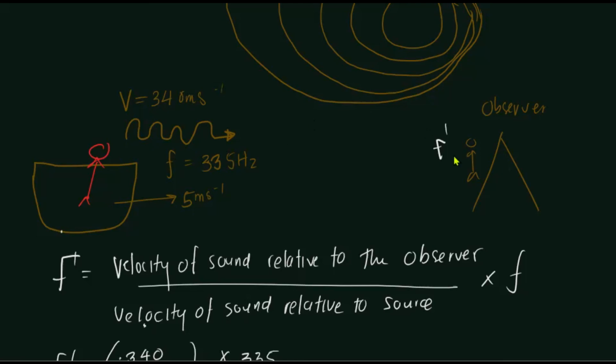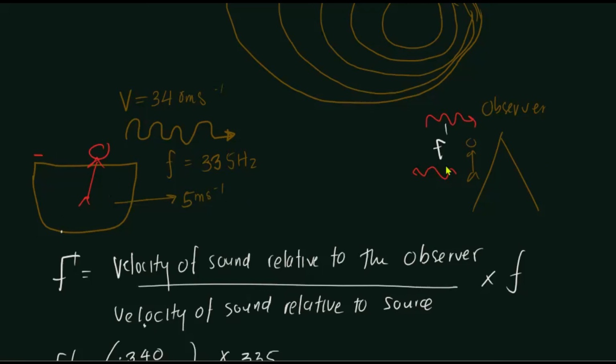So this sound is going to collide with this cliff and it's going to return back to the same person, right? So now, while the sound is returning back, the observer is the boat. Now the observer is the boat.